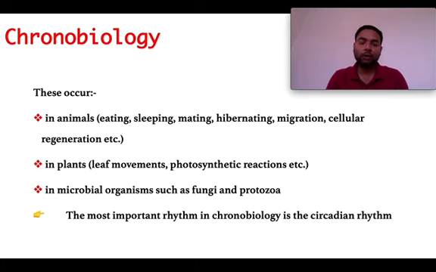And not only the animals and plants but also in the lower organisms or microorganisms, which are fungi and protozoa. So there are different cyclical phenomena that may happen over the year, over a season, like 3 months or 4 months, over a month, or a week. So depending upon the duration, different terms are used.